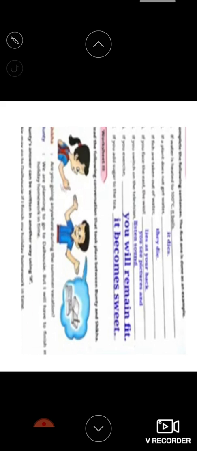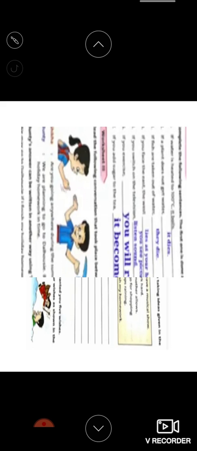Read the following conversation that took place between Bunty and Shikha. Shikha, are you going anywhere during the summer vacation? Bunty, we are planning to go to Dalhousie, but I will have to finish my holiday homework in time. Bunty's answer can be written in another way using if. We may go to Dalhousie if I finish my holiday homework in time, right? So now children, you have a small work over there.